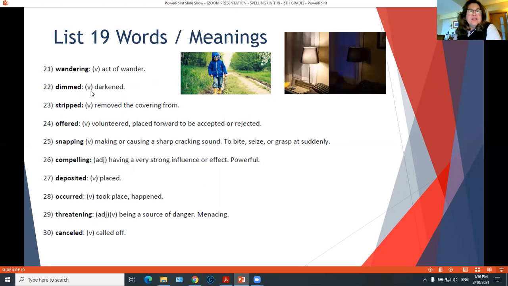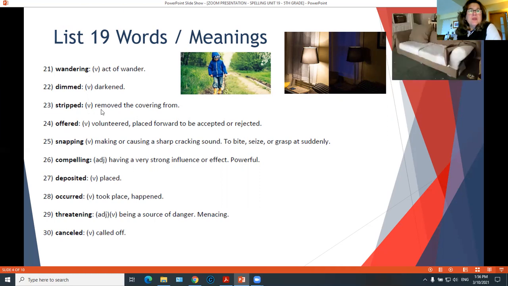Dimmed. Dimmed is the past tense of dim, which means to darken. And here we have a lamp, which is very bright. And if we dim the light, it would look like this. So this lamp here, the light bulb, has been dimmed, okay? It's dark, okay?